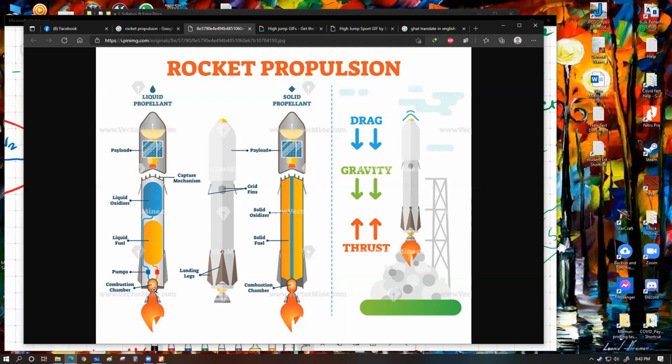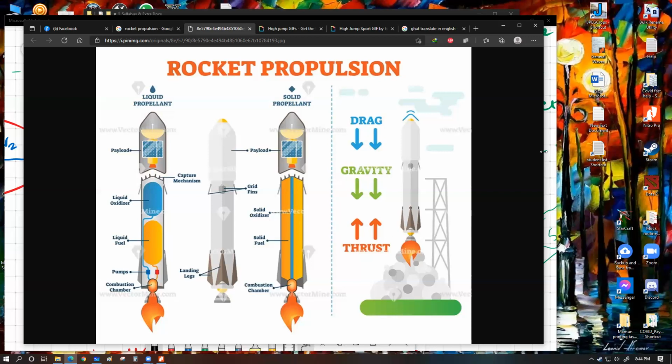So what happens whenever these two liquids, which are cryogenic, burn? They produce a huge amount of heating, a super amount of heating, and they expand really hard. And that amount of mass, here's the deal, it's not about volume. Try to understand, it's not about volume. That amount of mass is pushed downwards with an extremely high speed.